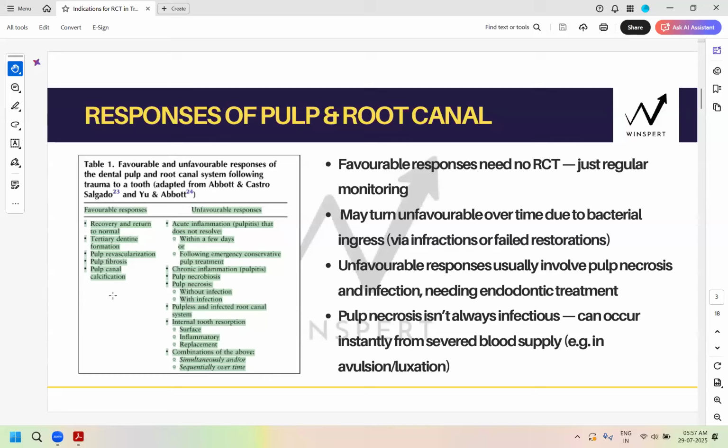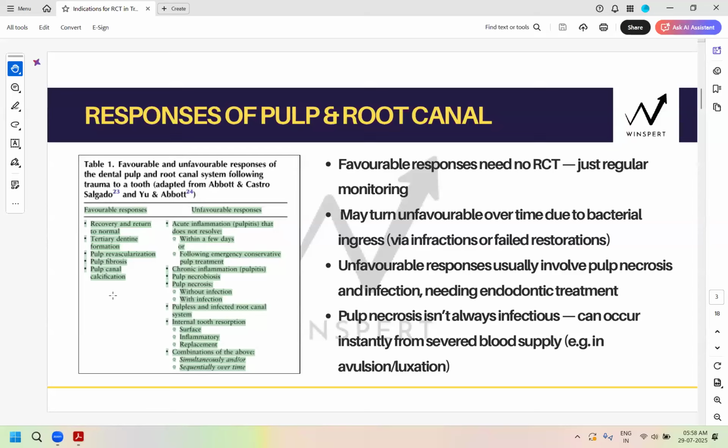Every point that I'm going to discuss in today's session is a concept directly asked in the exam. Now comes your unfavorable responses following any injury. They are mostly related to pulp necrosis or the pulp getting infected.